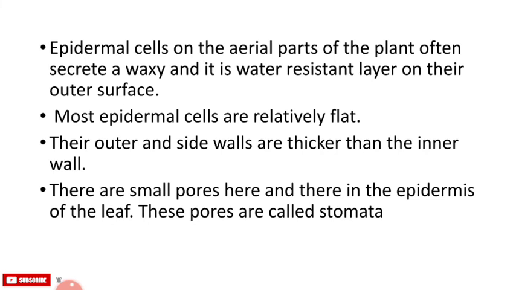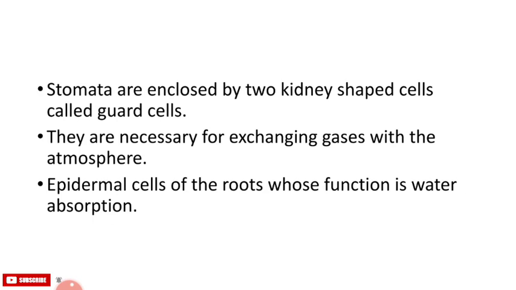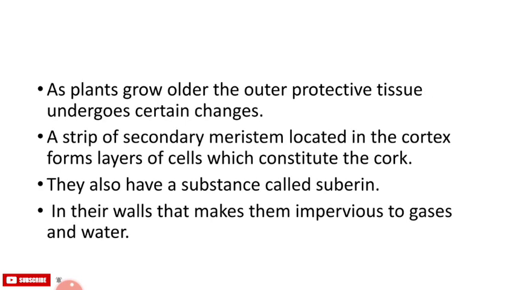There are small pores here and there in the epidermis of the leaf. These pores are called stomata. Stomata are enclosed by two kidney-shaped cells called guard cells. They are necessary for the exchange of gases with the atmosphere. As a plant grows older, the outer protective tissue undergoes certain changes. A strip of secondary meristem located in the cortex forms the layer of cells which constitutes the cork. Cork cells are dead and arranged without intercellular spaces. They also have a substance called suberin in their walls that makes them impervious to gases and water.